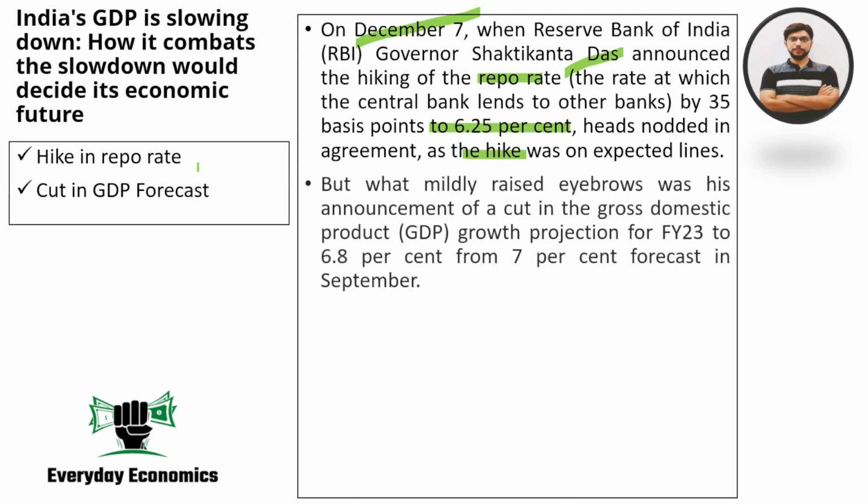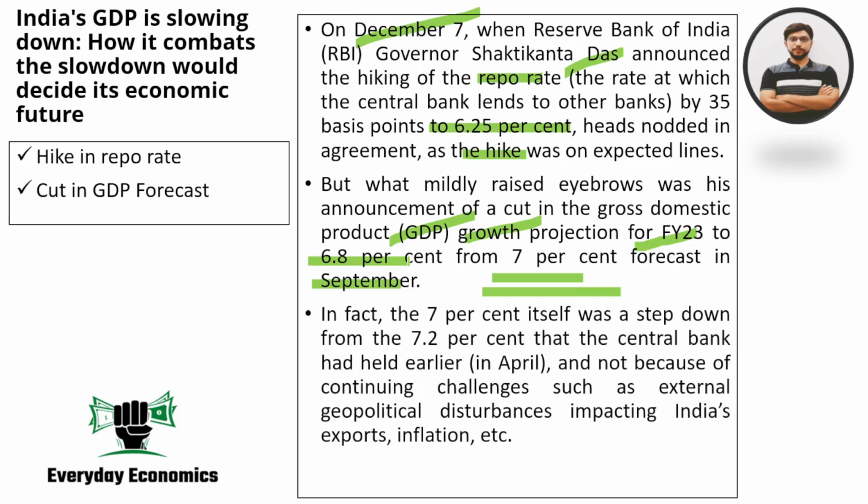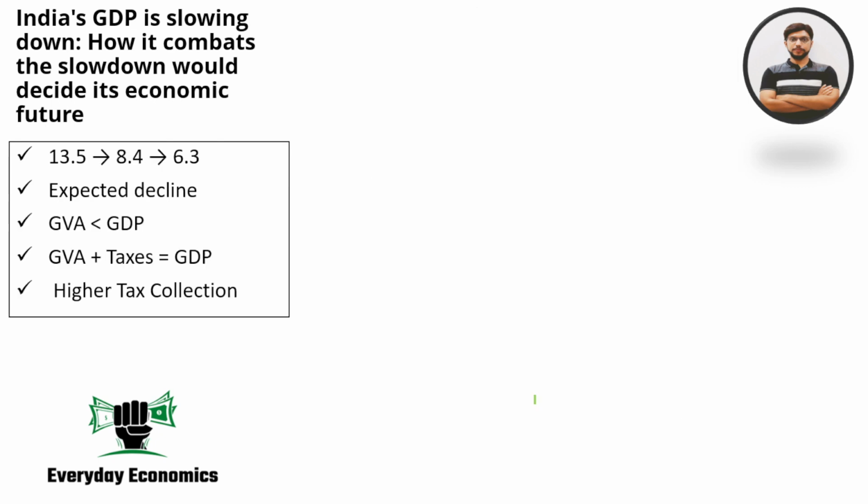The idea is that RBI also reduced India's GDP growth projection for the financial year 22-23. So in September 2022, the projection given by RBI was that of 7%, and that has been reduced to 6.8%. This number of 7% in September was actually 7.2% in April. So you can see that there is a declining trend from 7.2% to 7% to 6.8%. There are various challenges in front of India. Of course, there is geopolitical disturbance related to the Russia-Ukraine war. There are also other issues that we'll be discussing in this lecture.